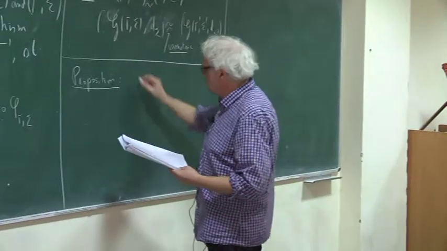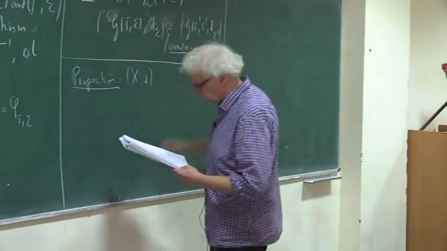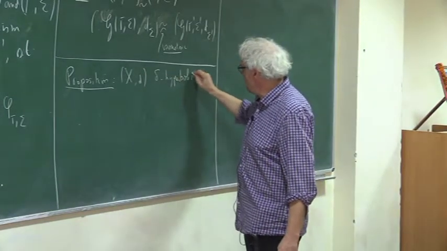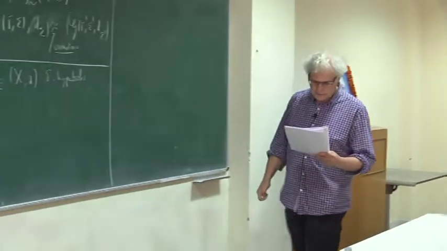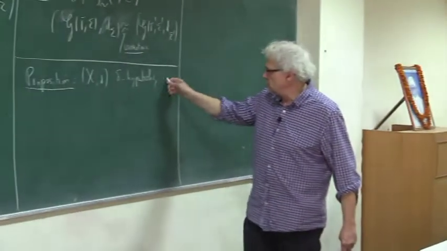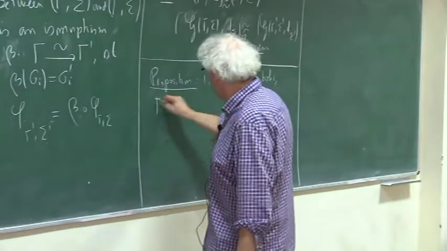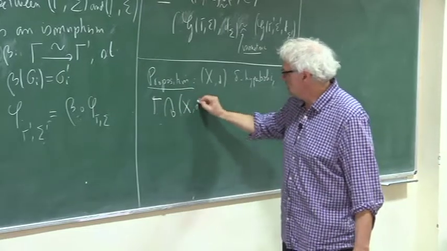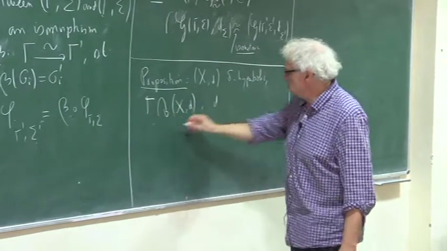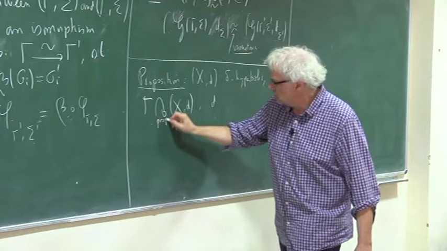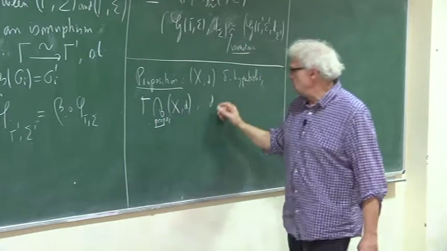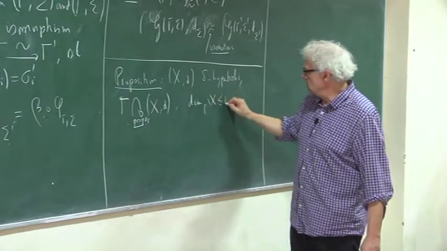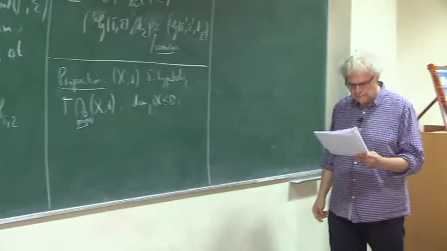I take X, a delta hyperbolic space, and I don't need any further assumption, and a group gamma which acts properly on X, such that the diameter of the quotient is bounded above by some constant D.